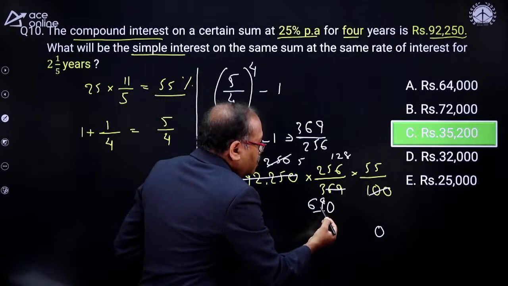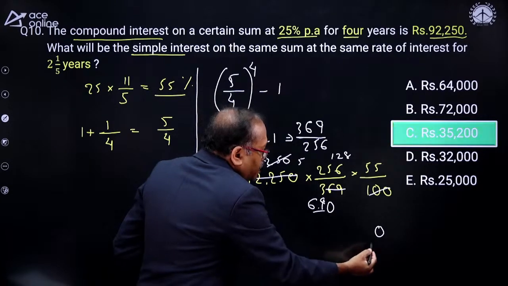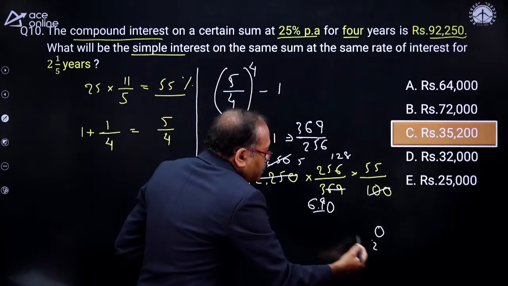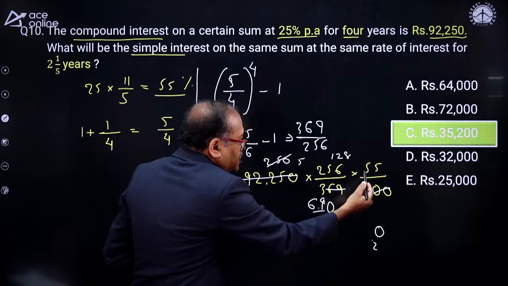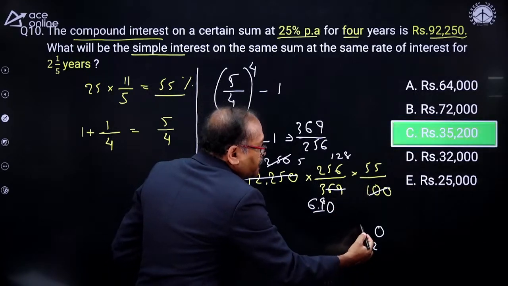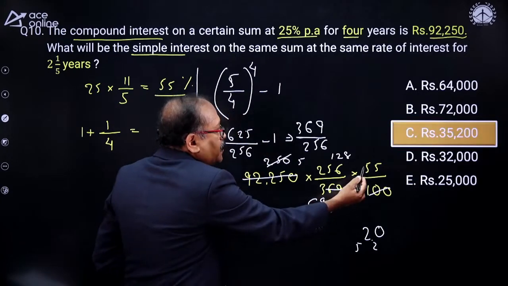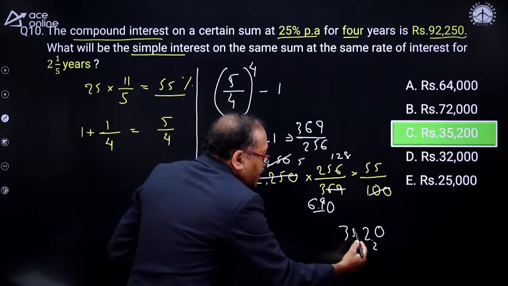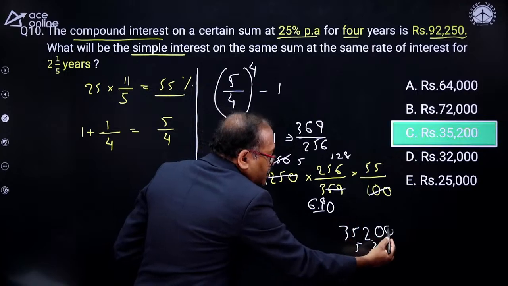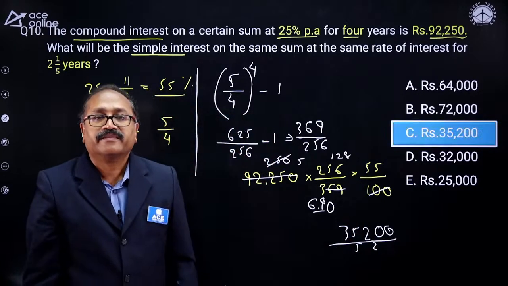So here 5 times 4 is 20, carry 2. And then this is 10. 10 into 5 is 50 plus 2 is 52, carry 5. And then comes 6 times 5 is 30 plus 5 is 35. And one more 0 is there. So this is your answer.